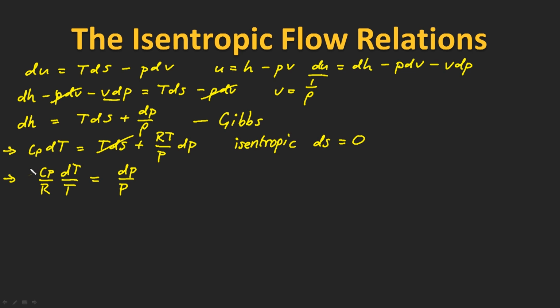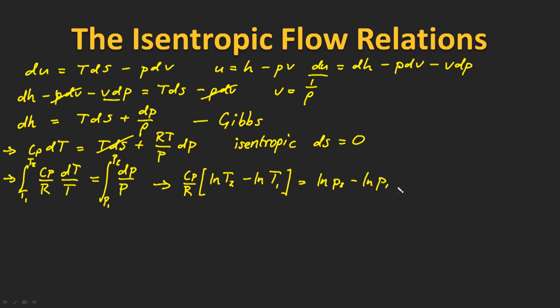So let's integrate it between two states, 1 and 2. So the temperature we're going to integrate between T1 and T2. The pressure will integrate between P1 and P2. And this gives us, so the integral of 1 over something is just the log of that thing. So we're going to have Cp on R multiplied by the log of T2 minus the log of T1 is equal to the log of P2 minus the log of P1.